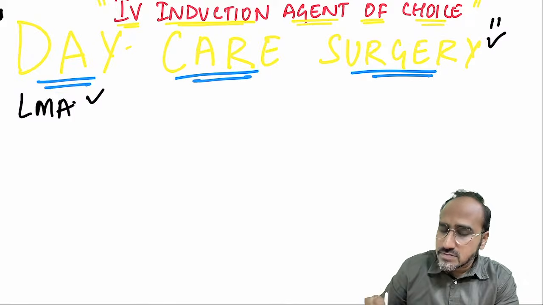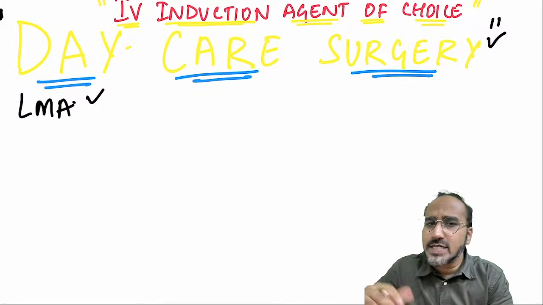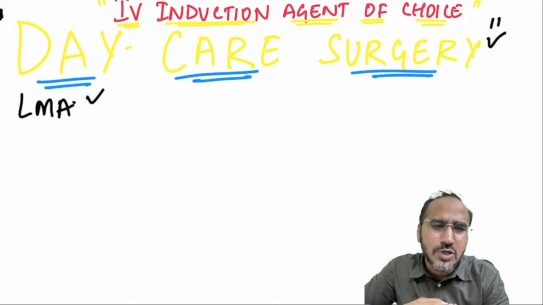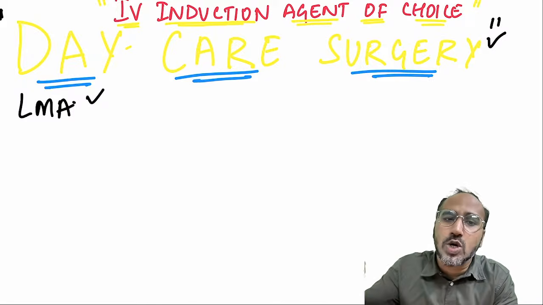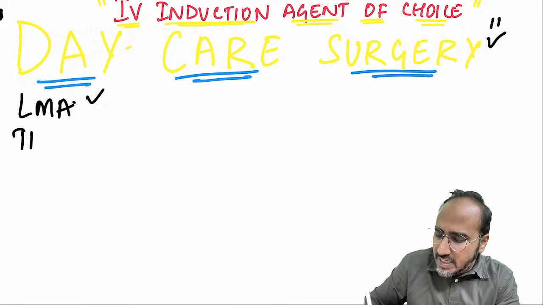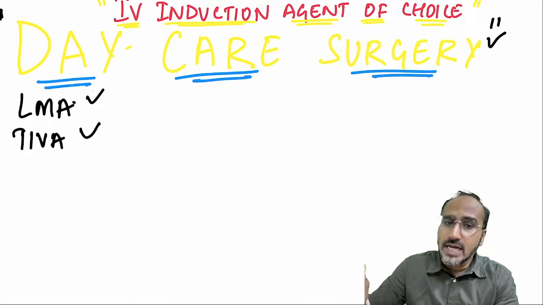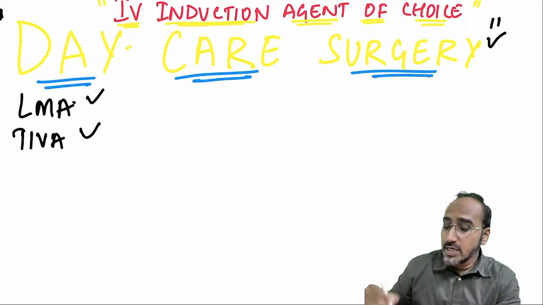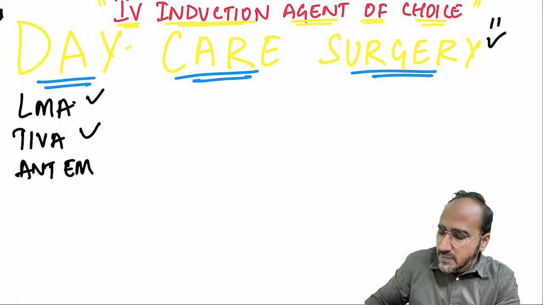Next, he will ask, doctor, as it is a daycare surgery, I have read on the internet that some inhalational agents are also given. Will you give inhalational agents or will you go for only IV induction and maintain anesthesia on IV only? You will tell, I will give IV induction agents and I will maintain the whole anesthesia through the IV route only. That is called TIVA. TIVA is nothing but total intravenous anesthesia. So propofol is used as an IV induction agent for TIVA. Okay? Now he'll ask you, doctor, I have read somewhere that some drugs will cause nausea, vomiting, some drugs will cause allergy and all. You tell him, I'll give you propofol as an IV induction. Why? Because it has what property? Anti-emetic property, anti-pruritic property.